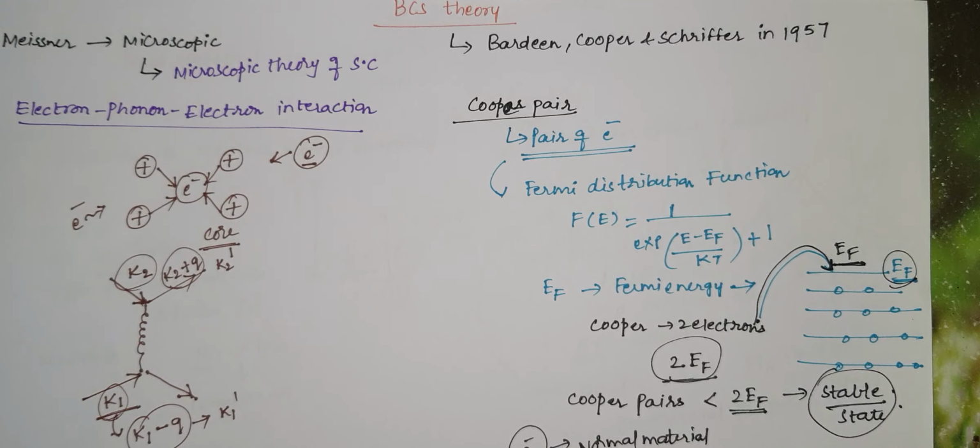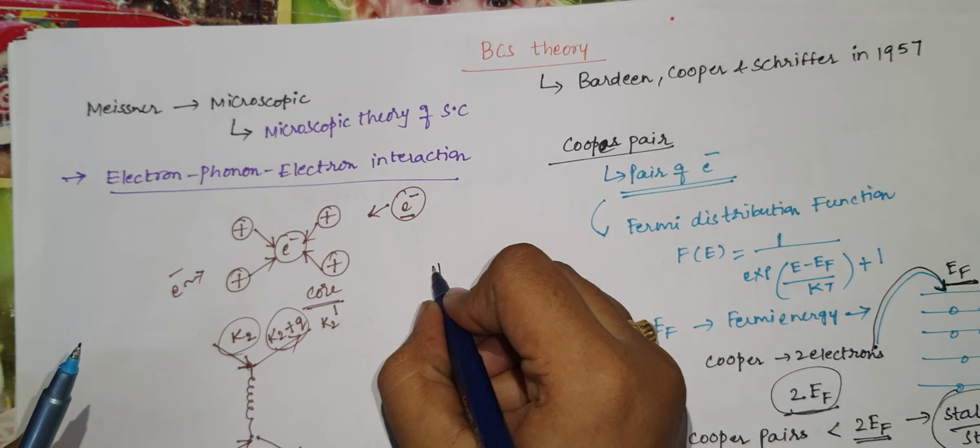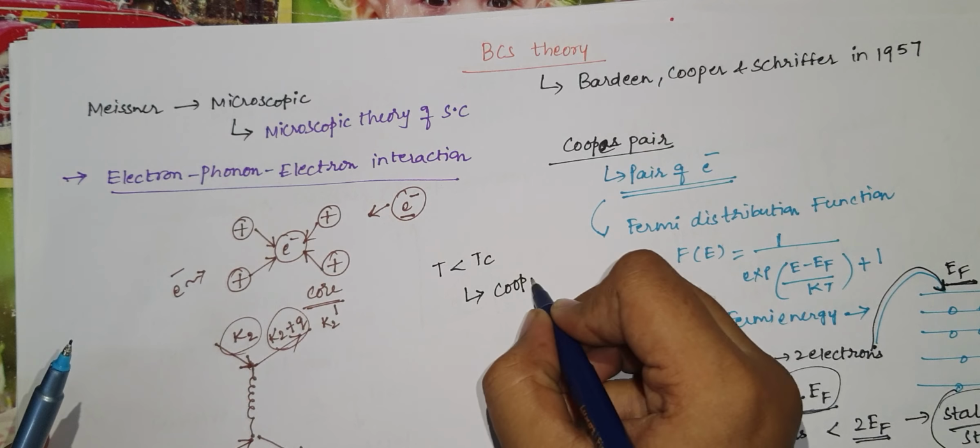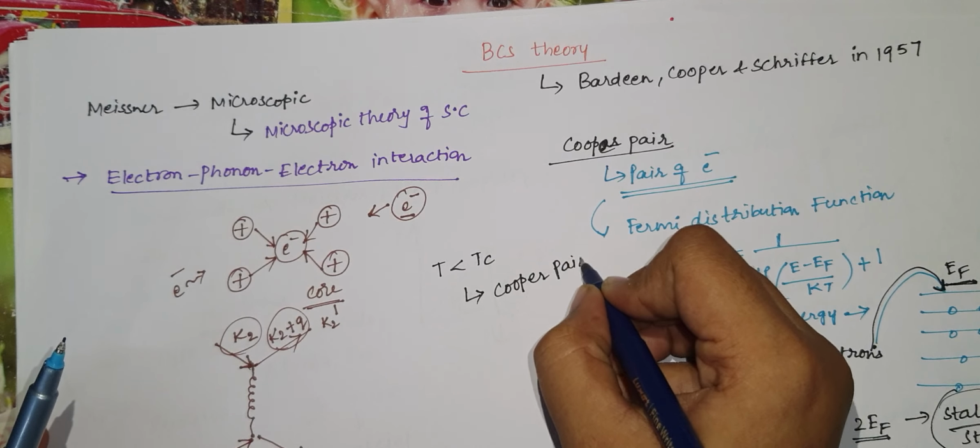While in the superconducting state, there will be Cooper pairs and no resistivity, which leads to high conductivity. We can also say that at temperatures above Tc there are no Cooper pairs.